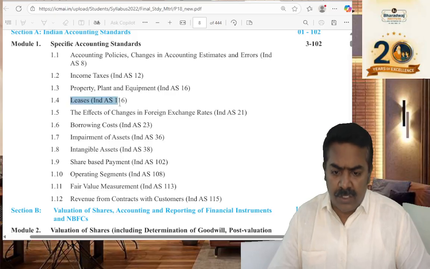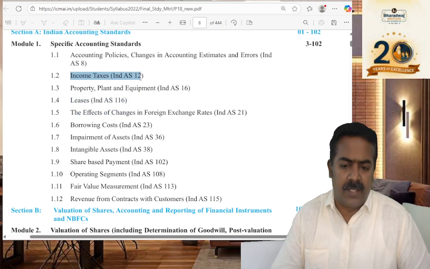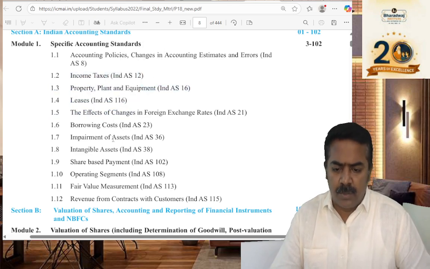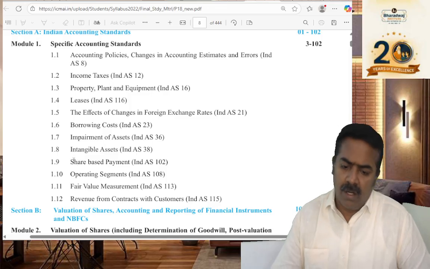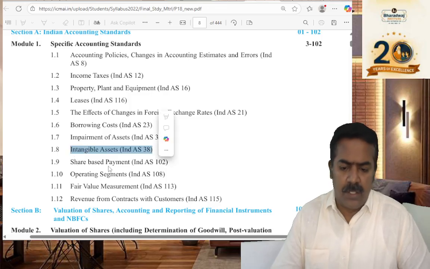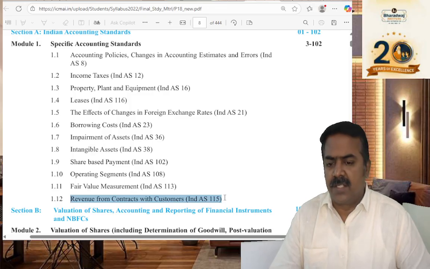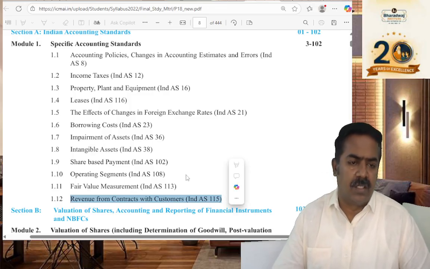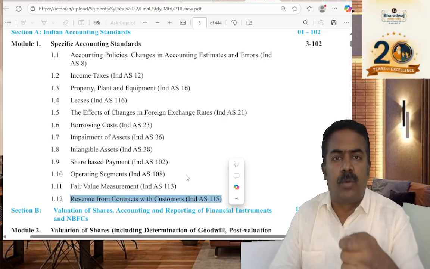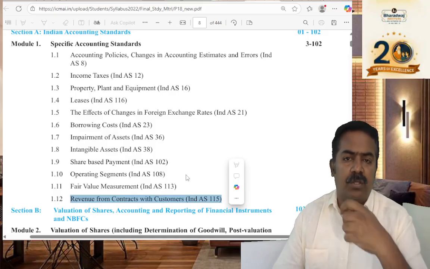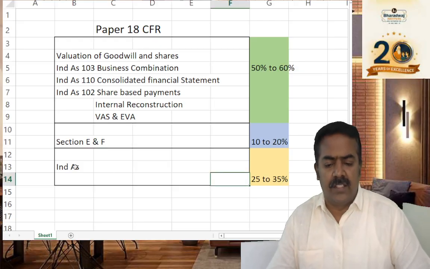Okay, the focus shall be on leases. Focus shall be on income taxes, plant, property, equipment. The focus shall be on intangible assets. I told you the share-based payment is separately tested. And it can be even revenue from contract with customers like that. So you can give a focus on those particular things where you can practice more questions, but ensure that you are having a good knowledge on Ind AS.